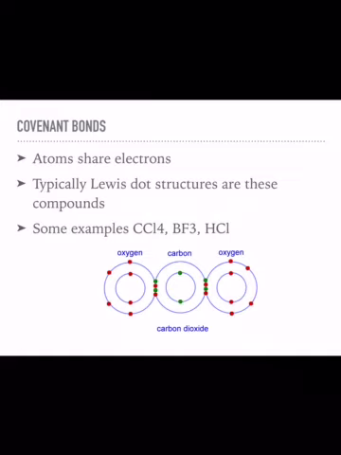So these atoms share electrons. We'll get into something called electronegativity when we talk about periodic trends, but some atoms pull electrons closer to themselves than other atoms do, causing covalent bonding. They share, they don't transfer. Ionic bonds transfer electrons from one atom to another, but covalent bonds just share the charge between the two.